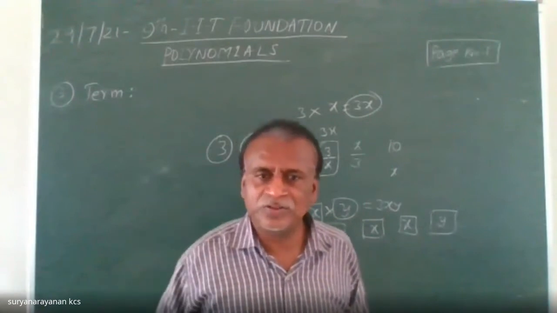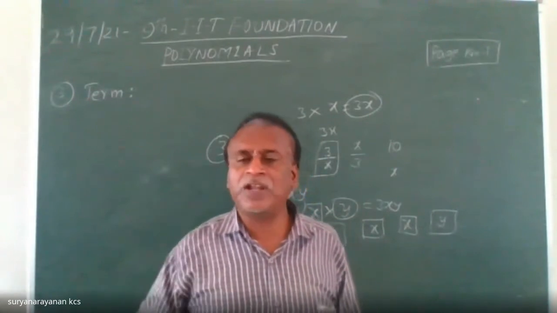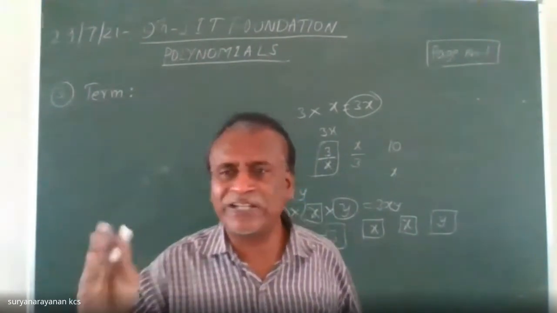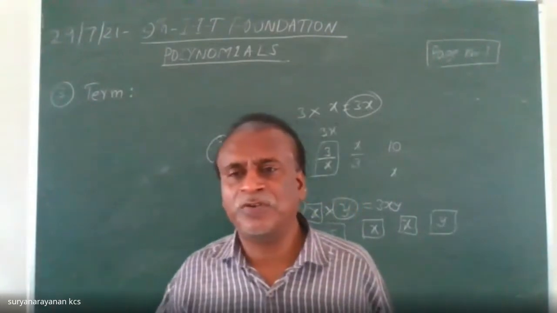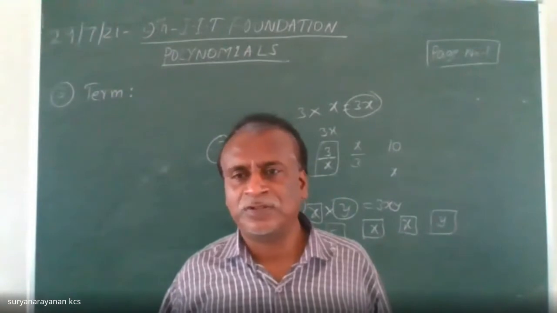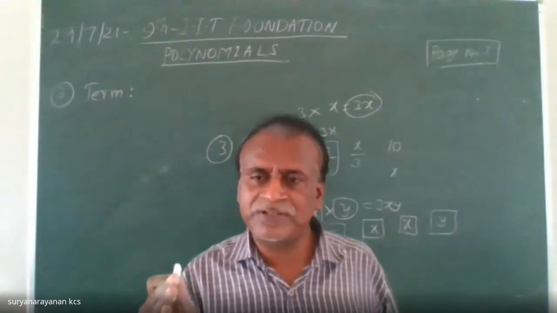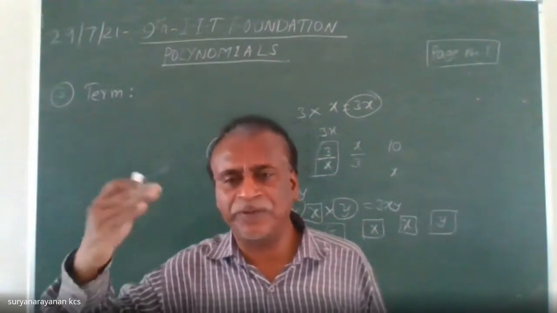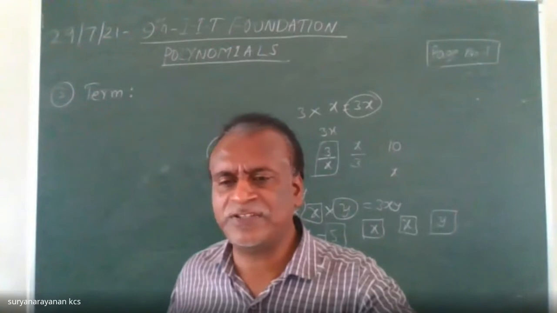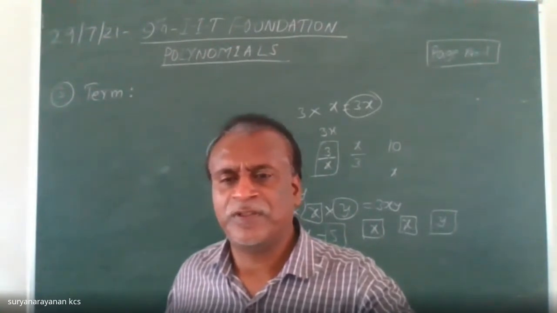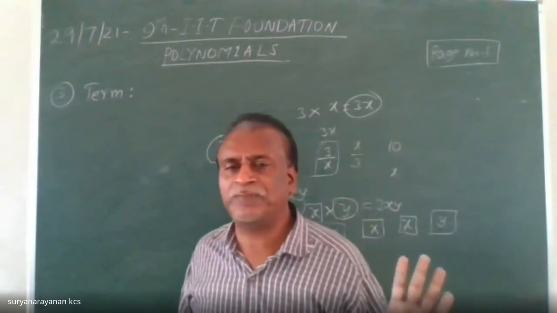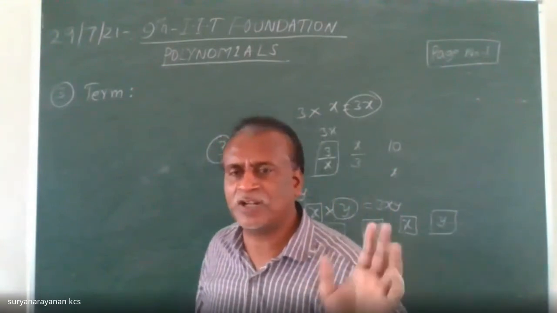Which letters are used to denote variables? Only x, y, z. Yes or no? We don't use x square to denote a variable. We don't use y square to denote a variable. X square means the same unknown quantity is repeated 2 times. Understood this difference? X square is not said to be an unknown quantity. Please remember this.